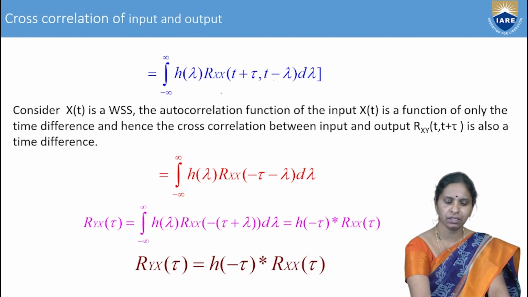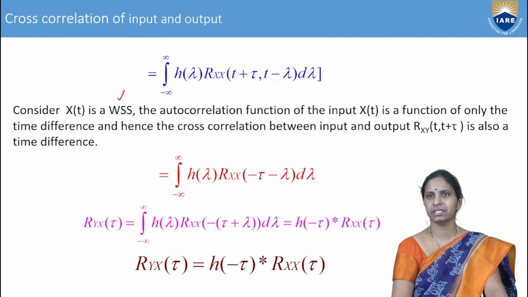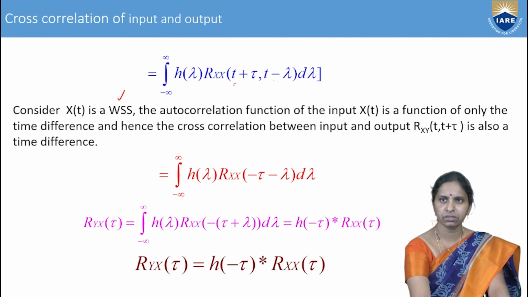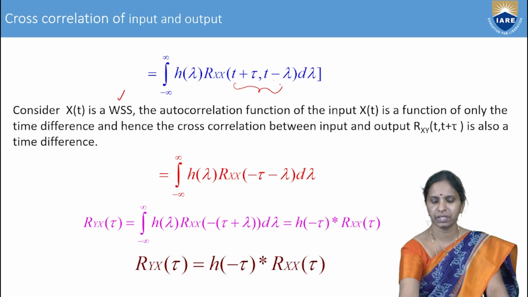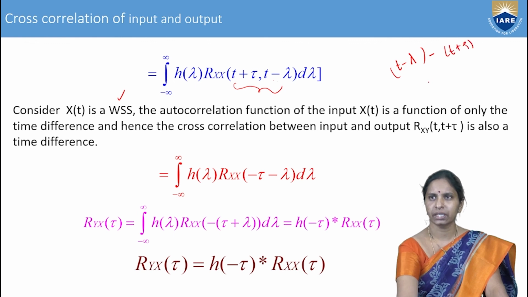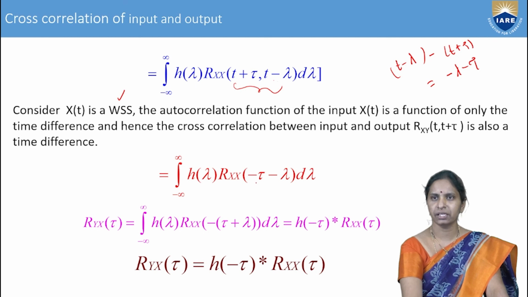Now, if you consider the random process x of t as wide-sense stationary, then it is a function of only the time difference. What is the time difference here? T minus lambda minus t plus tau, that is nothing but minus lambda minus tau, so minus tau minus lambda.